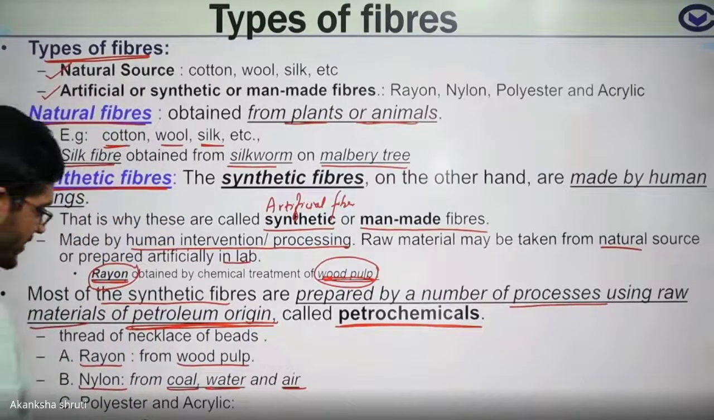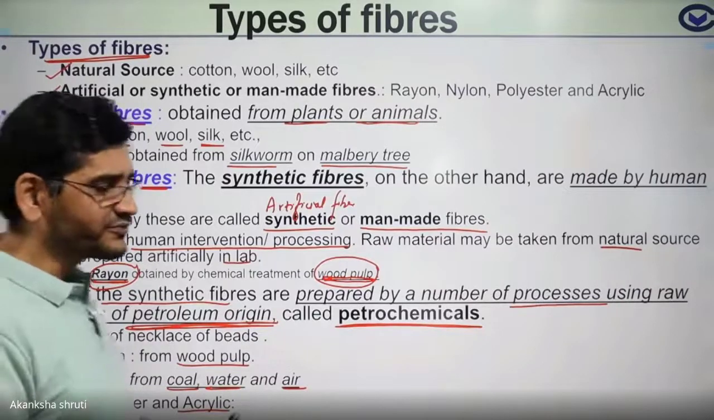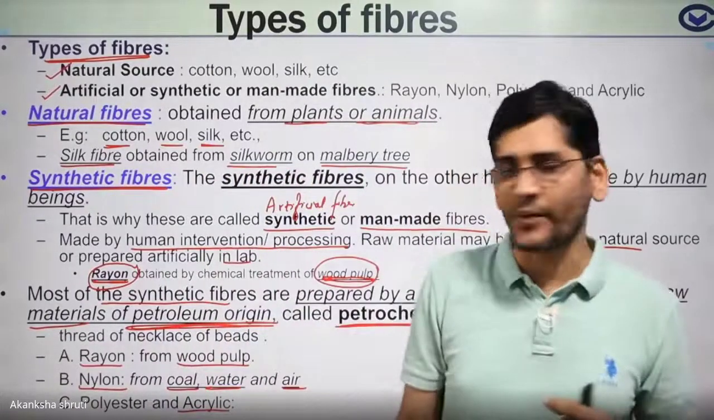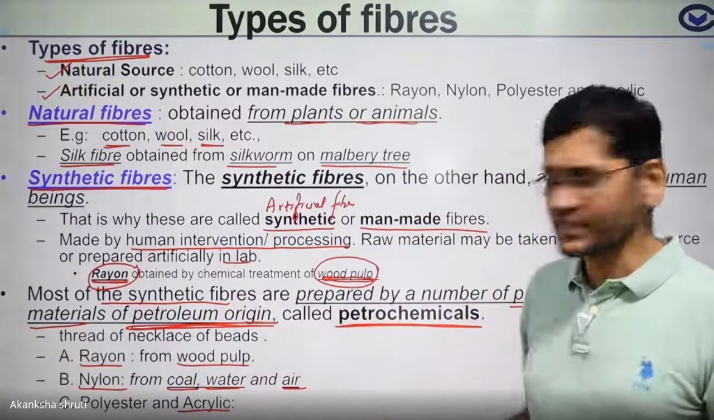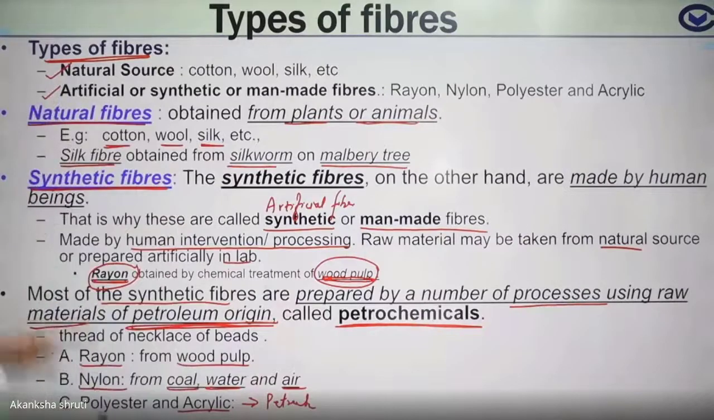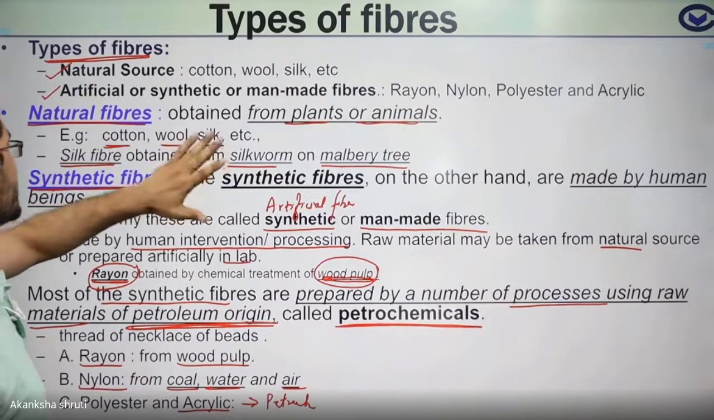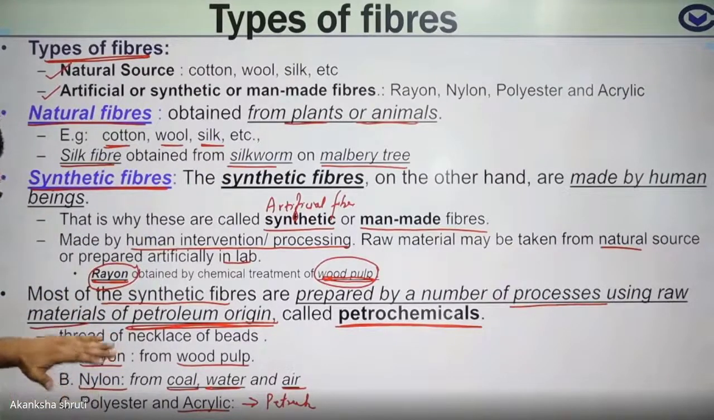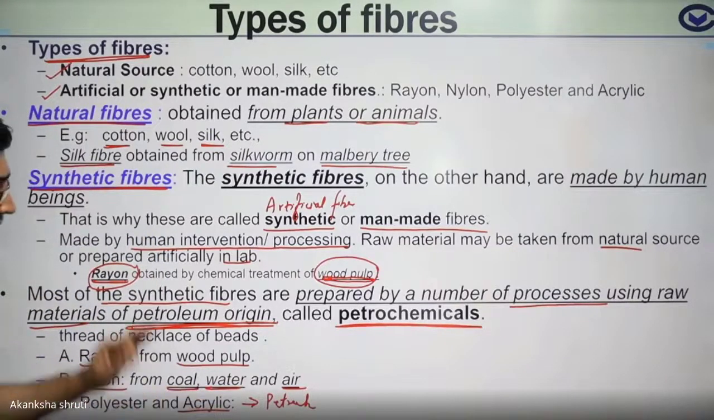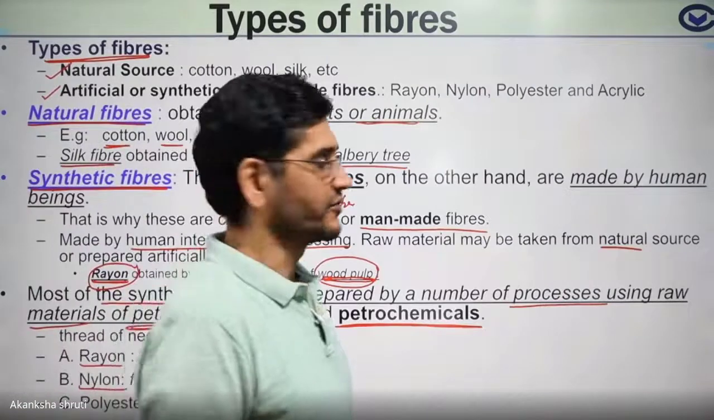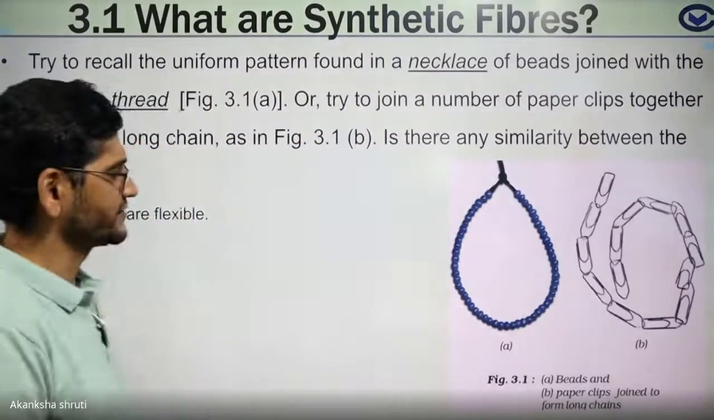Polyester and acrylics are obtained from the ester group, or ester chemicals. These ester chemicals are again obtained from petrochemicals. So this way we have learned the types of fiber: natural fiber and artificial fiber. Keep in mind, cotton, wool, silk, and even jute are natural fibers. But rayon, nylon, polyester and acrylic are artificial fibers. All these fibers and their characteristics we have to learn, and what their uses are, as I have explained.